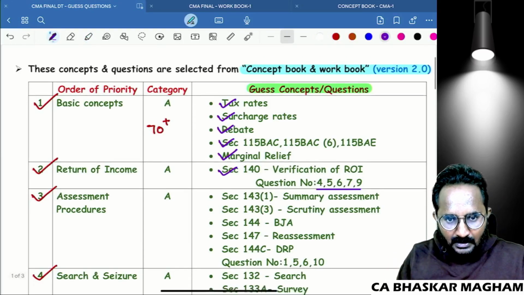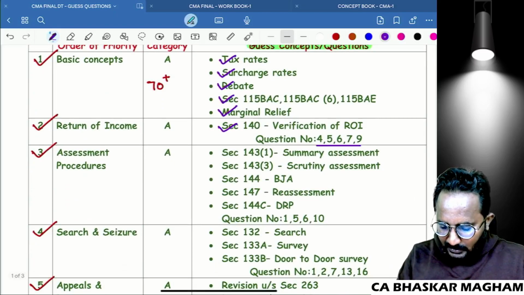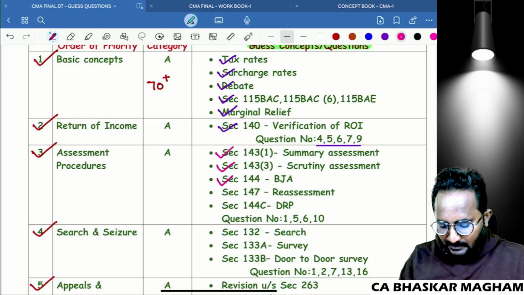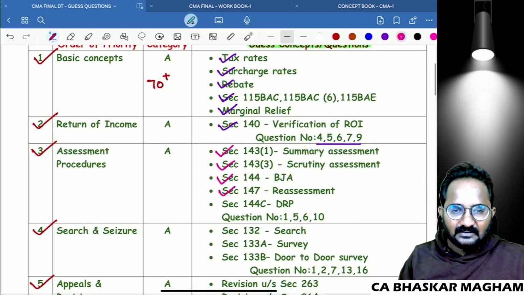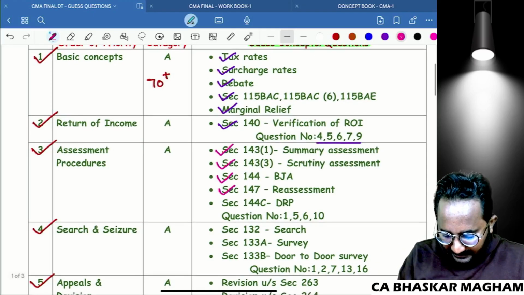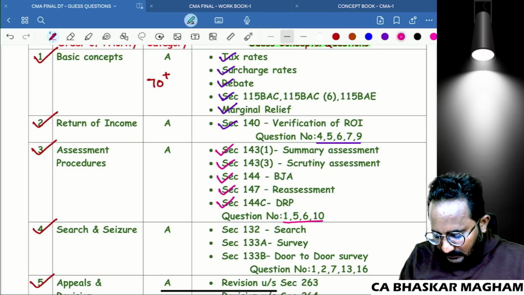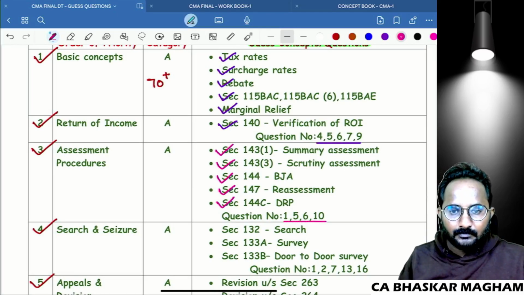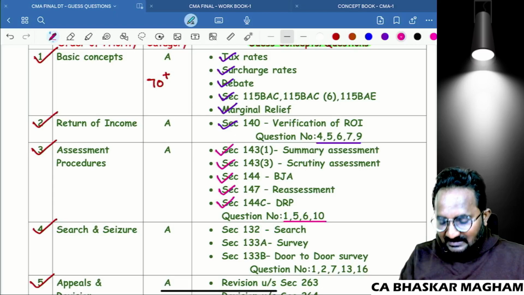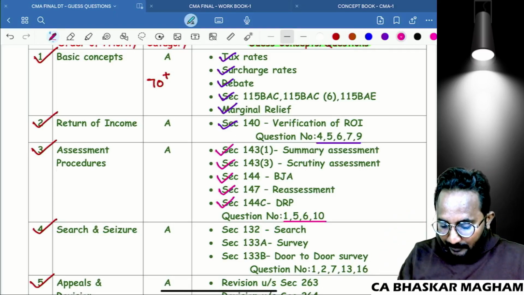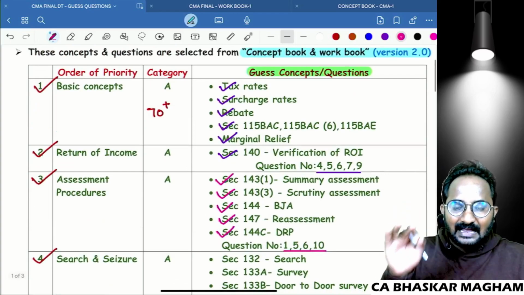Next, after completion of these things, definitely you have to refer to section 143(1) summary, 143(3) scrutiny assessment, 144 best judgment assessment, 147 reassessment, that is income escapement assessment. Next, dispute resolution panel. After the completion of this, just refer to these questions also from your workbook. I have already mentioned the clear cut question numbers. Please give priority to these question numbers as well as the concepts.